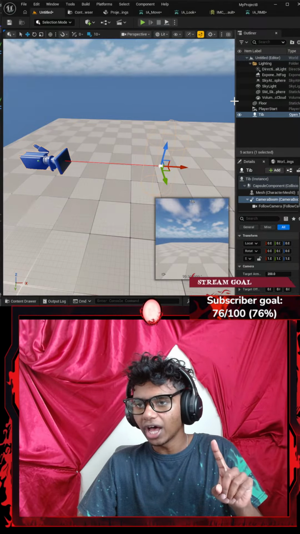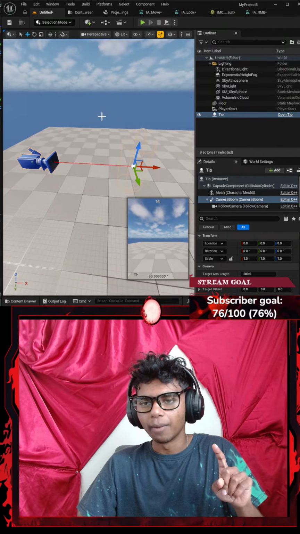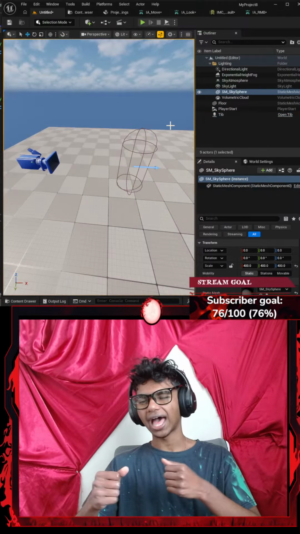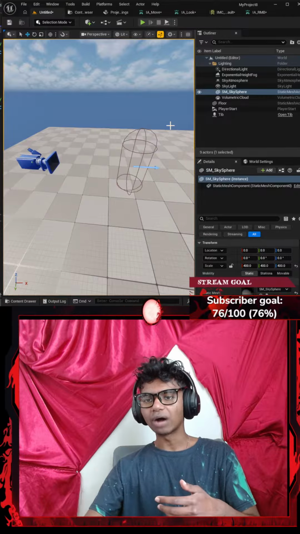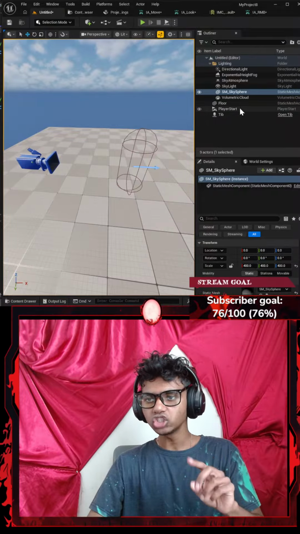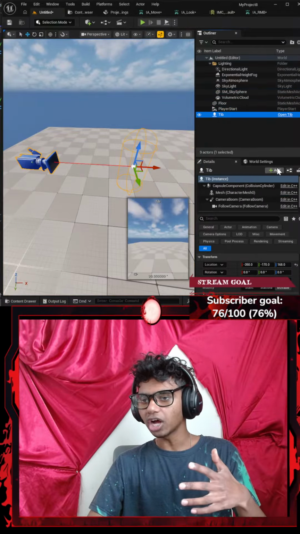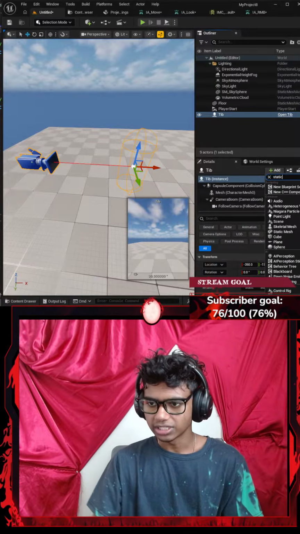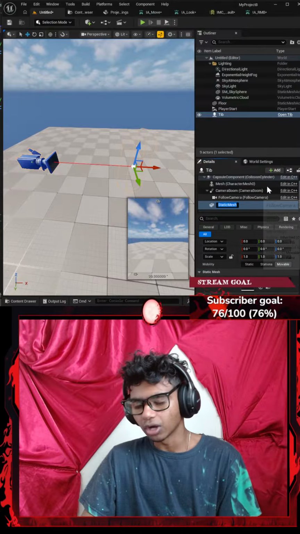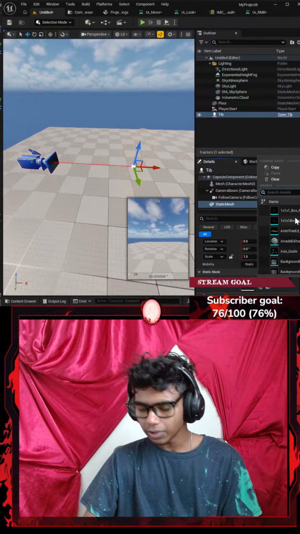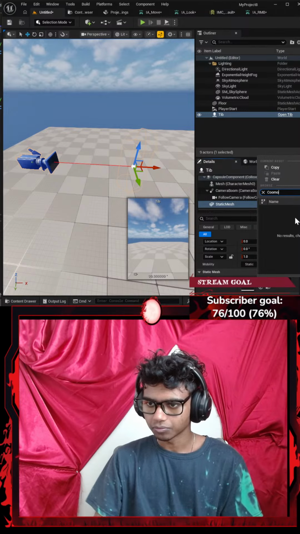Now what I'm going to do next is add a mesh for my capsule, because even though I have my capsule, if I just run the code, although I'll be able to move, I won't be seeing a mesh or anything. To do that, I'm going to go with my ATIB actor and click plus. Let's go with a static mesh. My static mesh is going to be called static mesh, but I'm going to set it to my common NPC.